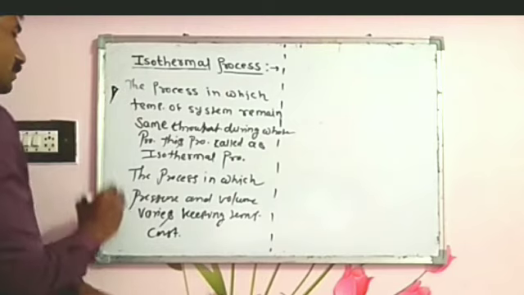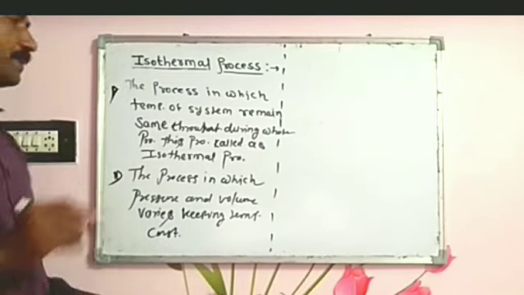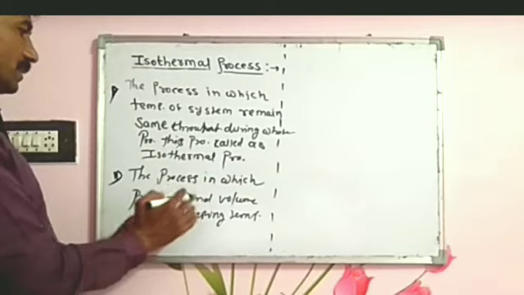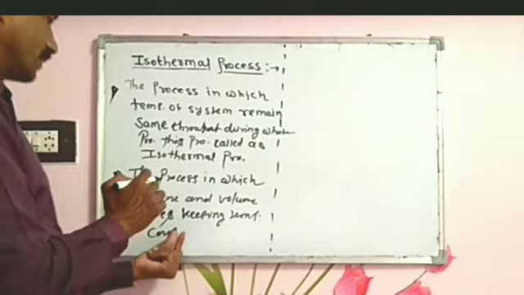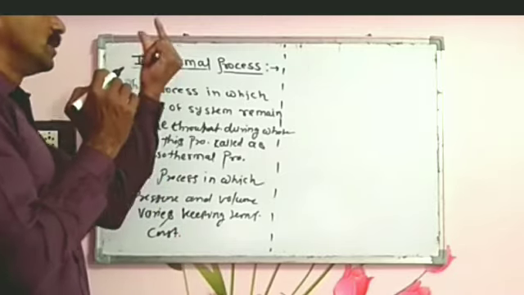This is the first definition and this is the second definition. The process in which pressure and volume vary, keeping the temperature constant, is called the isothermal process.